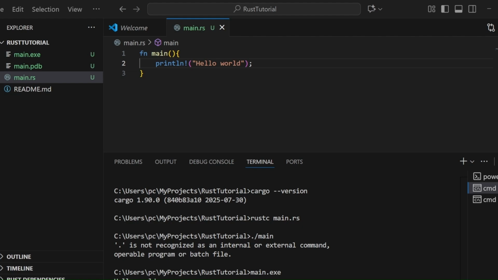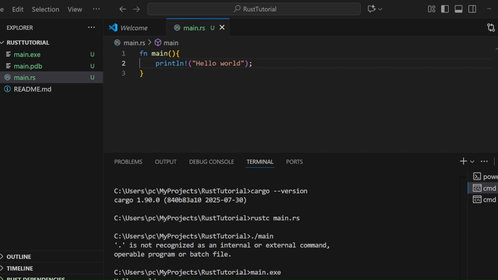In the case of Rust, there is Cargo, which proves useful for running code in real projects. This is the same as npm for JavaScript and pip for Python. But Cargo is much more powerful here.